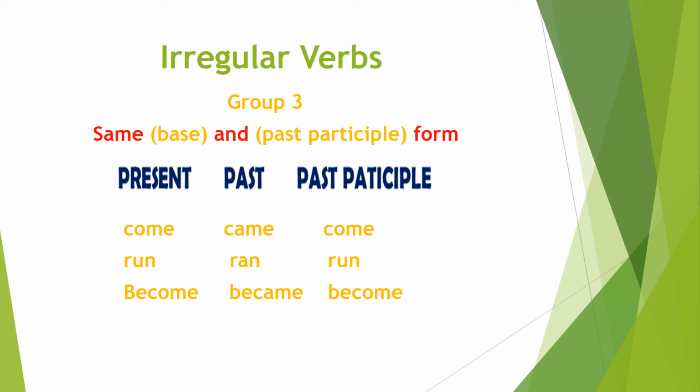Next verb is run, past is ran and past participle again is run. The last verb is become and the past form is became and the past participle form is become. So all these forms are having a similar pattern, like all of them are same as base form and past participle form. Only the spellings are different in past form.